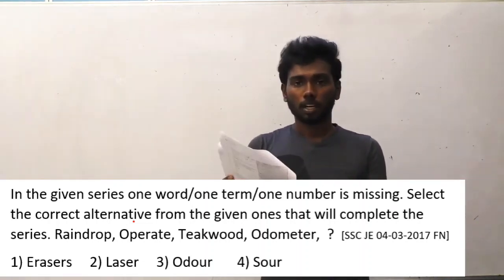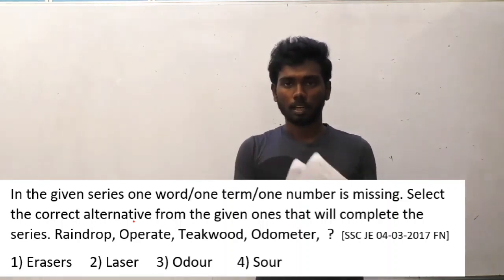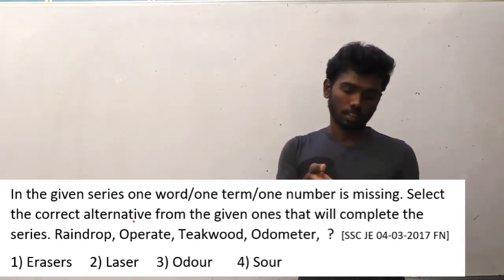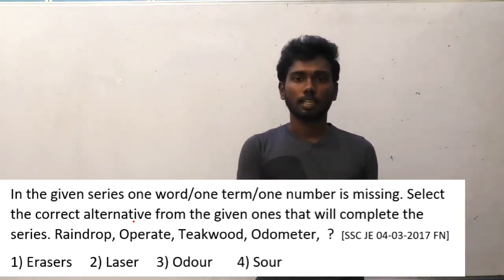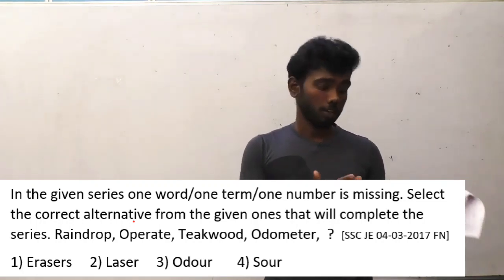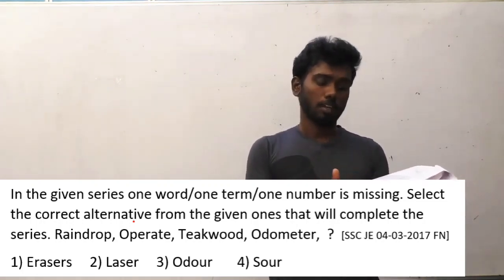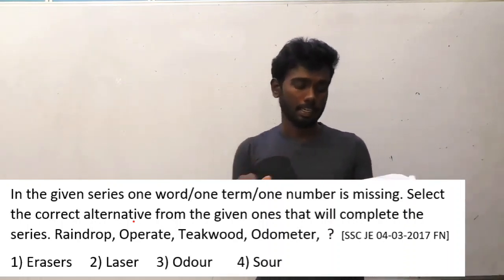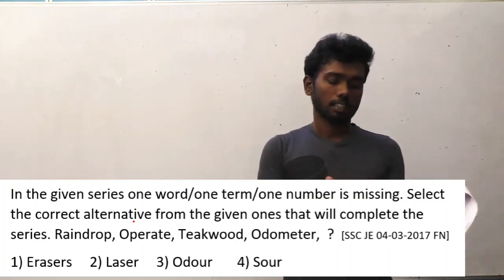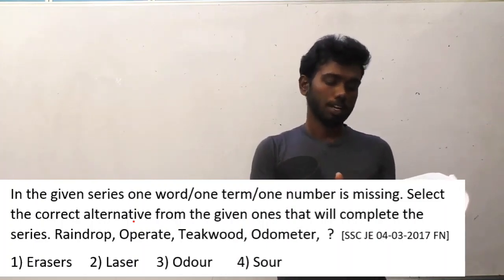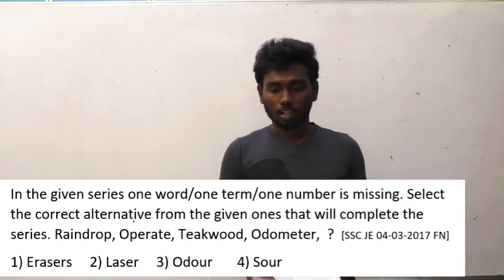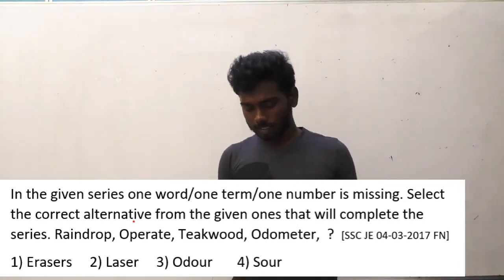Raindrop, the last two letters of raindrop are OP. The last two letters are the first two letters of the next word. That's the logic here. For raindrop, OP; next, operate, OP comes first, and it will end with TE, and that TE will start teakwood, and OD will start odometer, and that ER in odometer, the next thing will be eraser. This is the logic here. So the answer here is option A.